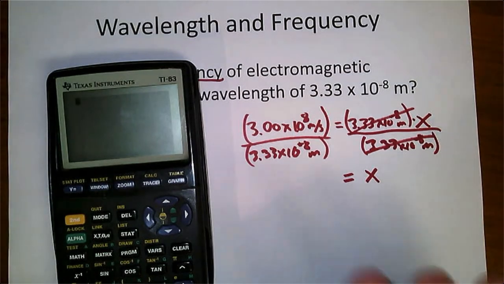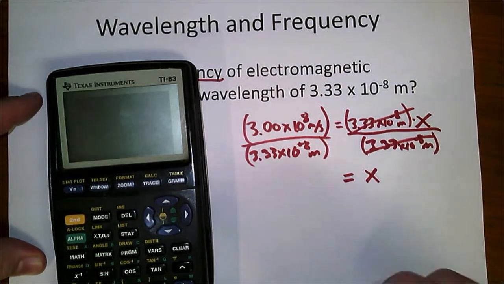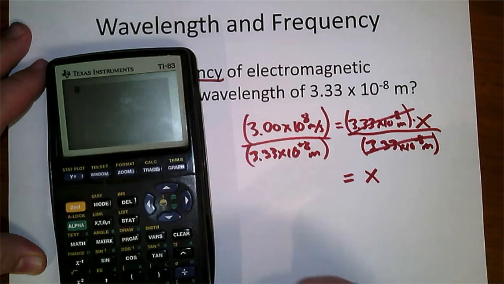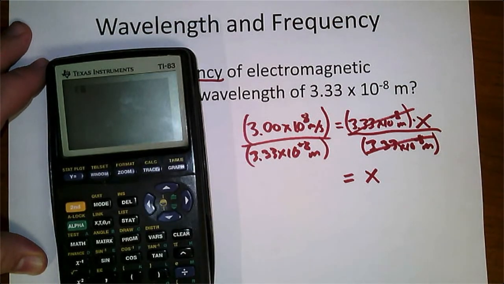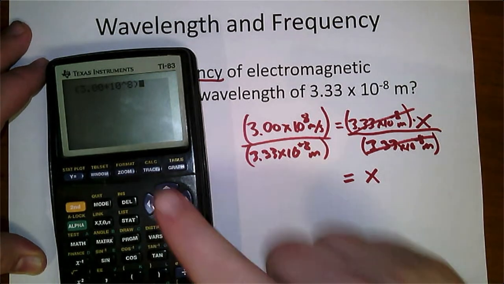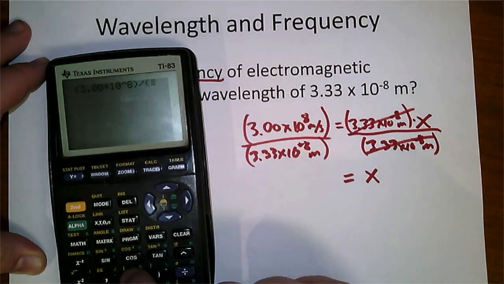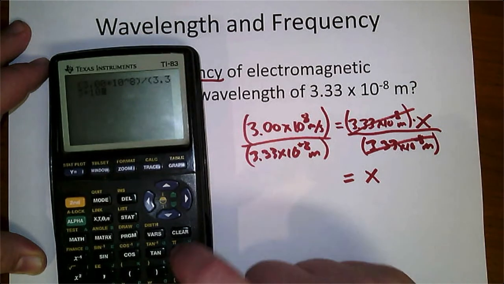Now, punching this into the calculator can be tricky since it's in scientific notation. These are very, very large numbers. So one way you can do this, use parentheses around it, like I put in the equation here. 3.00 times 10 to the power of 8, parenthesis. You want those parentheses around there so it knows this is a single number. Divided by 3.33 times 10 to the power of negative 8.